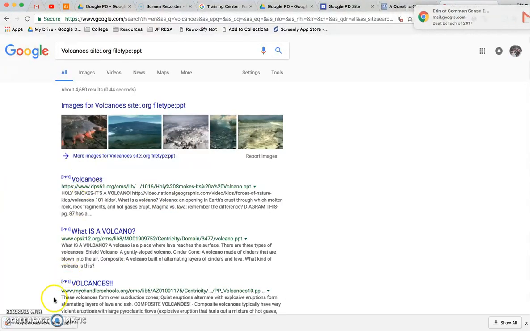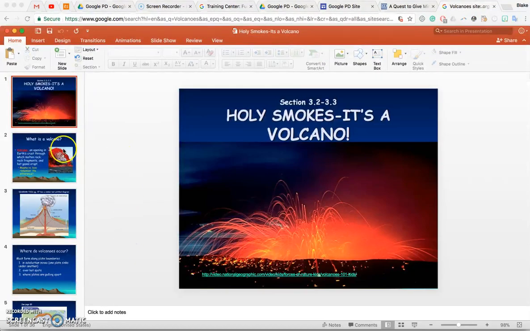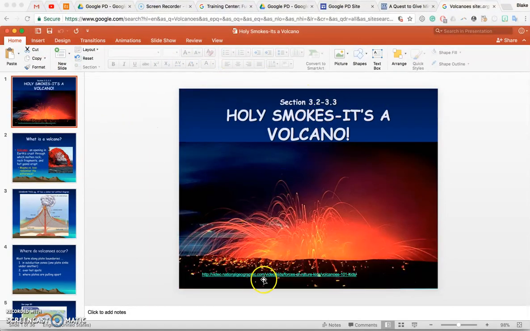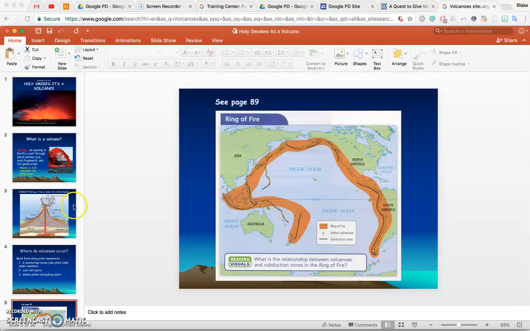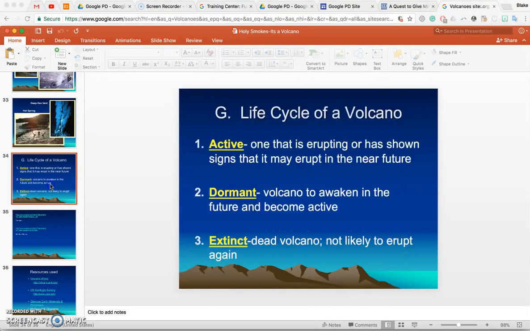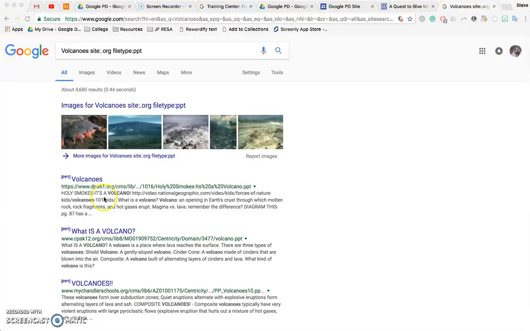So if I click on that, I can actually find the volcano. And this came from a .org like I wanted it to. Okay, and so now I have this PowerPoint file. Again, I need to make sure that I give credit if I do use this, because there's not any credit given that I see. So I scroll down, talks about the resources they used, but I actually need to give whoever the person is that created this credit if I do decide to use this. So that's how you can use the advanced features.